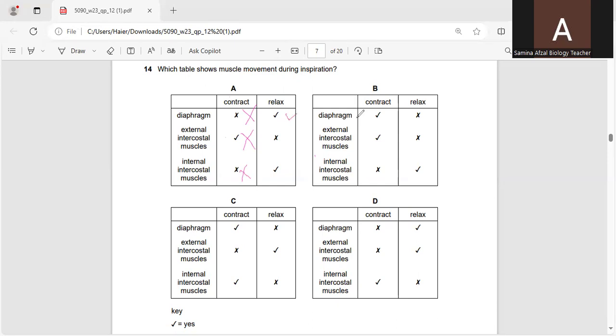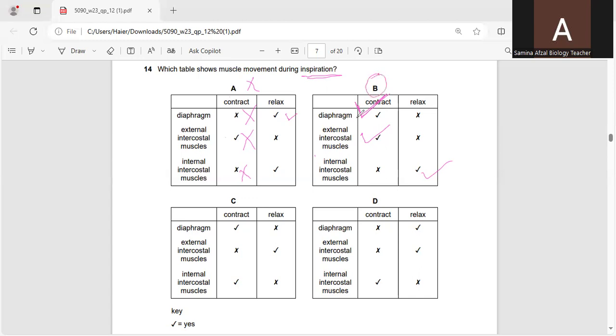So A is not the correct option. When there is breathing in, or inspiration, the diaphragm will contract and the external intercostal muscles will also contract. If the diaphragm is contracting, it means the external intercostal muscles will also contract, but the internal intercostal muscles will relax. So option B is the correct option.